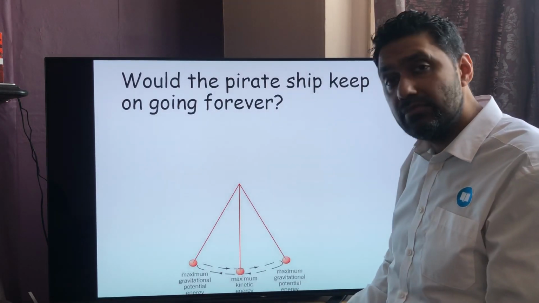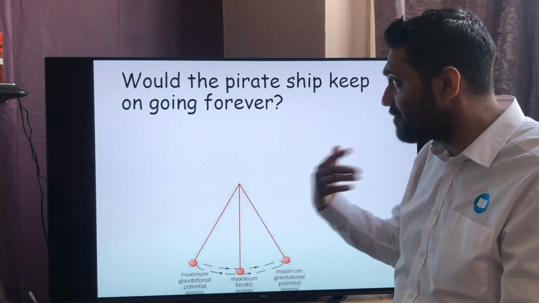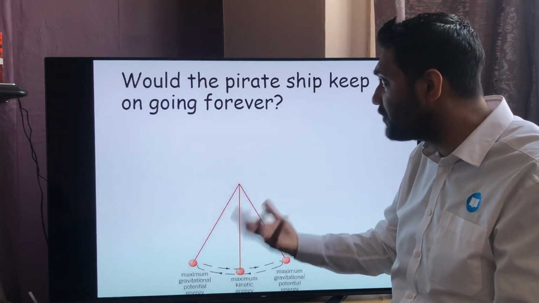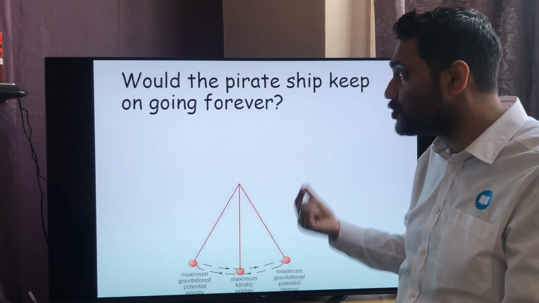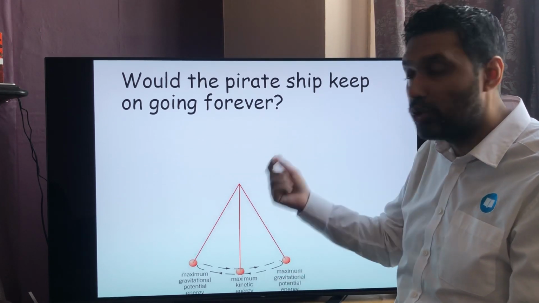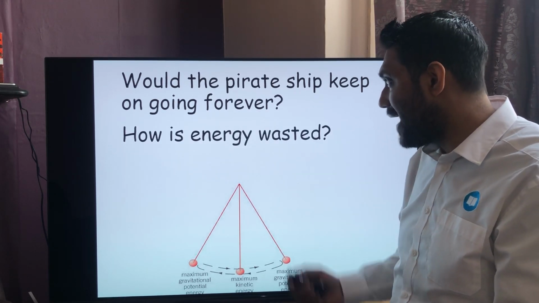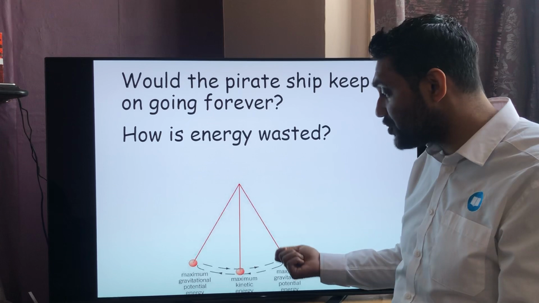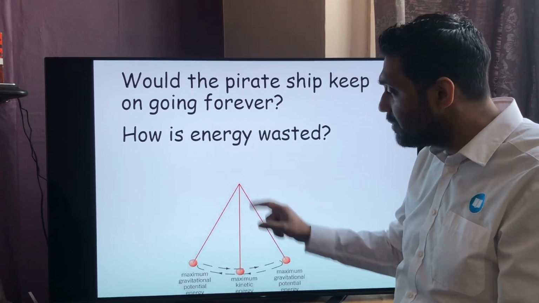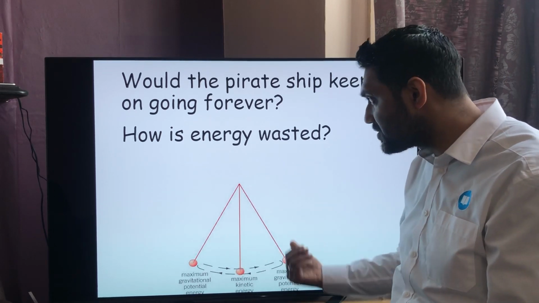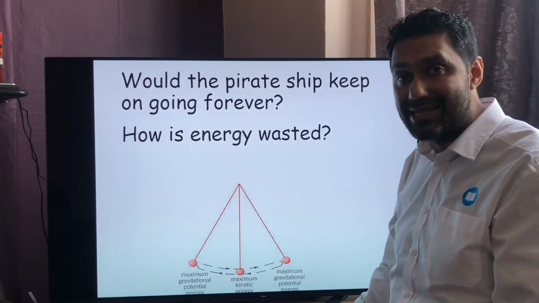So that's why, answering our question, why don't things transfer energy forever and ever? Why can't it just keep going on forever? Because energy is being dissipated. But energy is always being transferred from one form to another. That is the conservation of energy. And how is that energy wasted, like we just said? The useful energy here is the GPE and the KE, because we need that. The energy of this system has been wasted because of the friction and the air resistance. Most often than not, in most systems, the energy is wasted as heat energy.